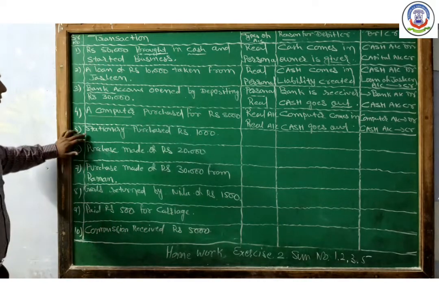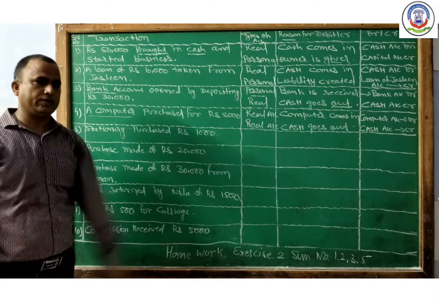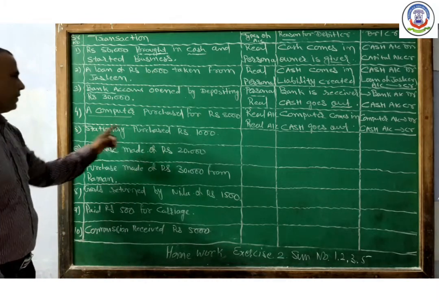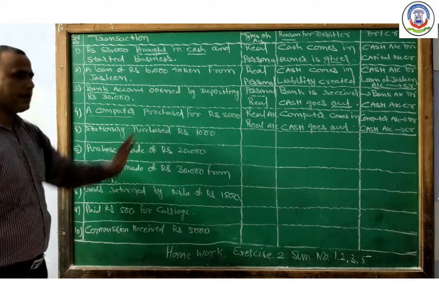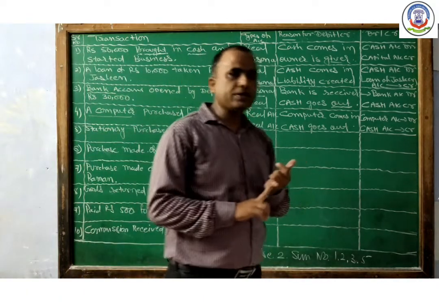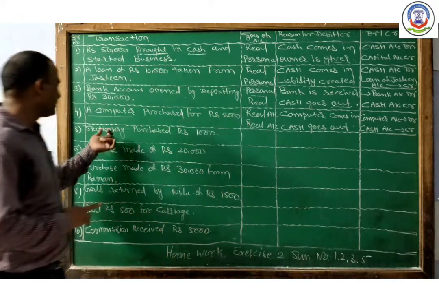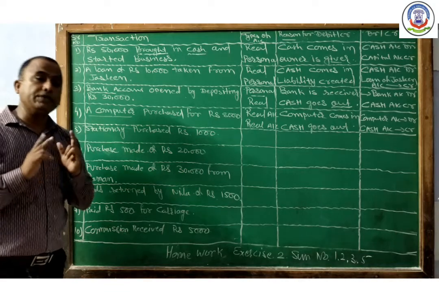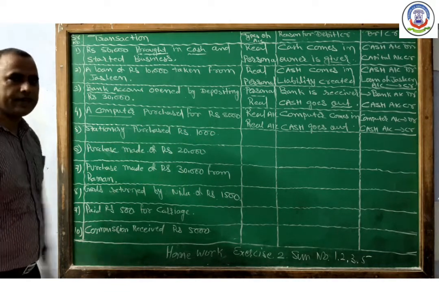Next one: stationery purchased rupees 1,000. The given transaction is a cash transaction because the name of the person is not given, and stationery is our business expense. So two accounts are affected here.